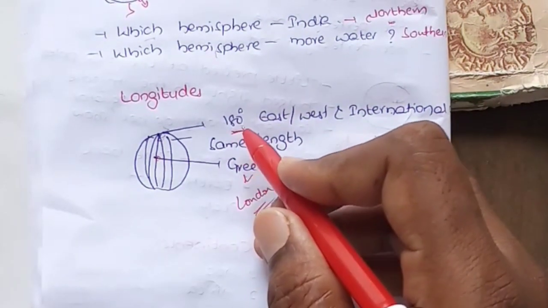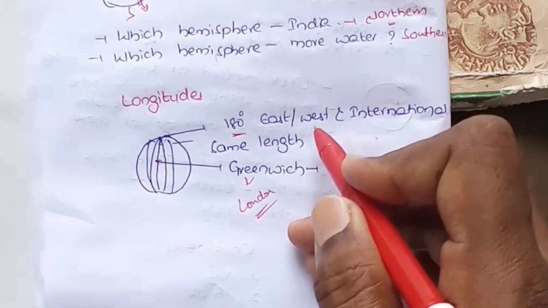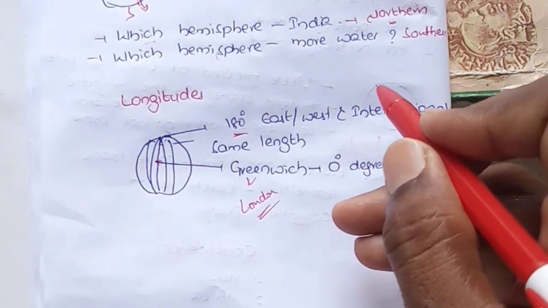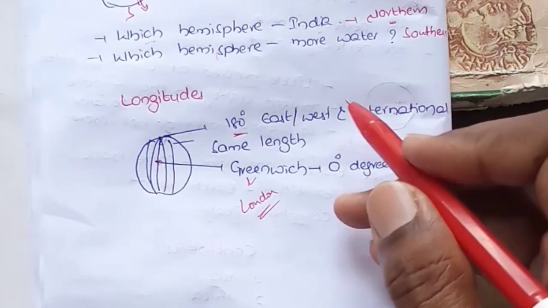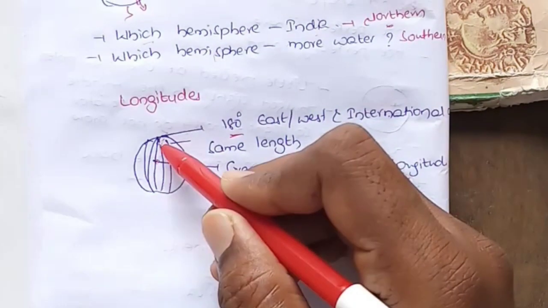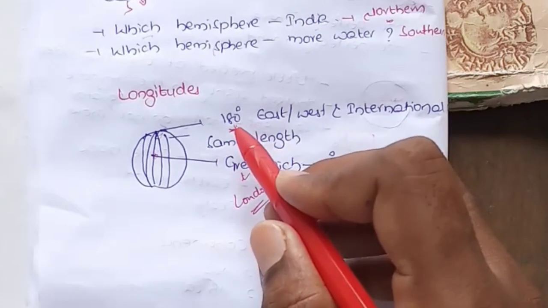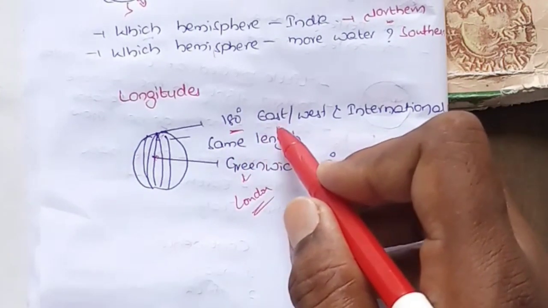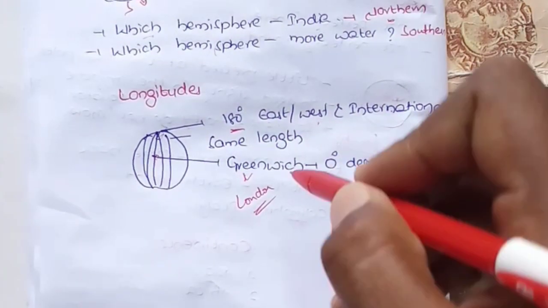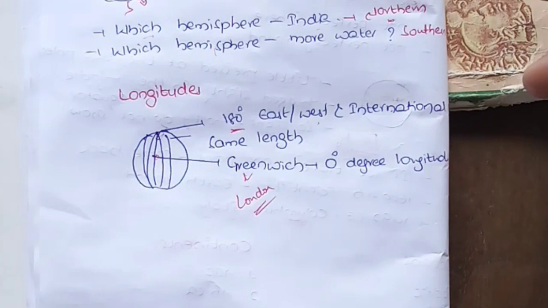This 180 degree east and west longitude is called the international date line. And these latitudes and longitudes together form a grid shape on Earth.